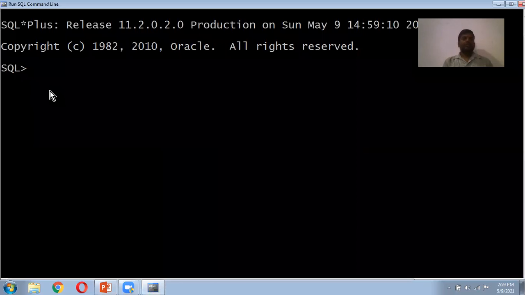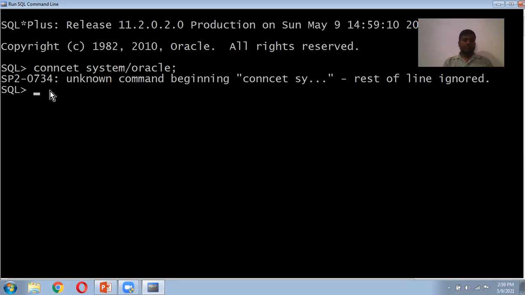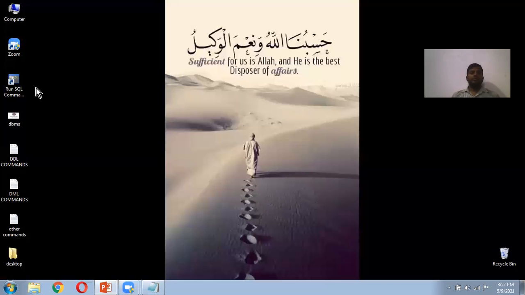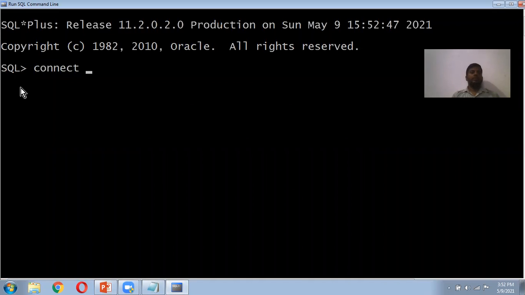So this is SQL. We are connecting to SQL. We will see all these commands in a practical session here. Open the SQL command line, connect to the database, connect as system, Oracle. Connected here.